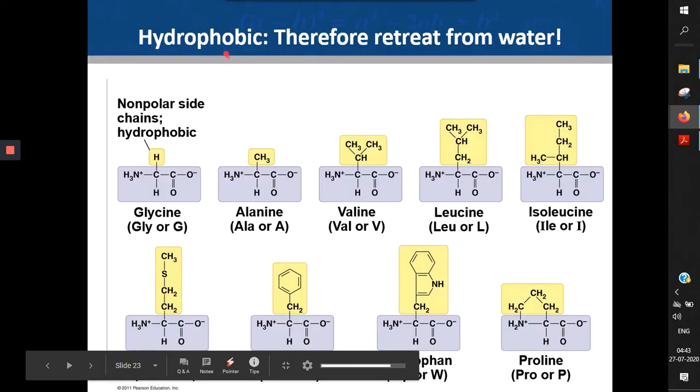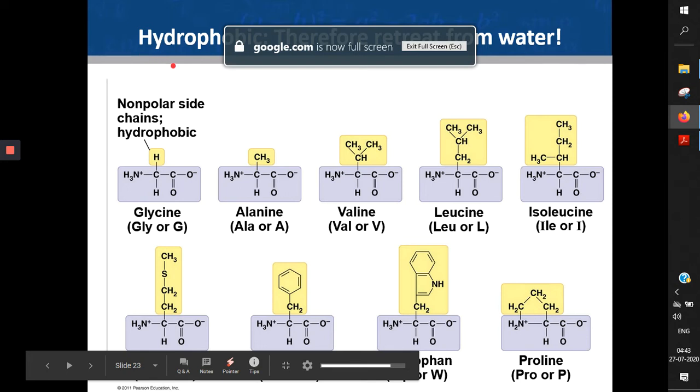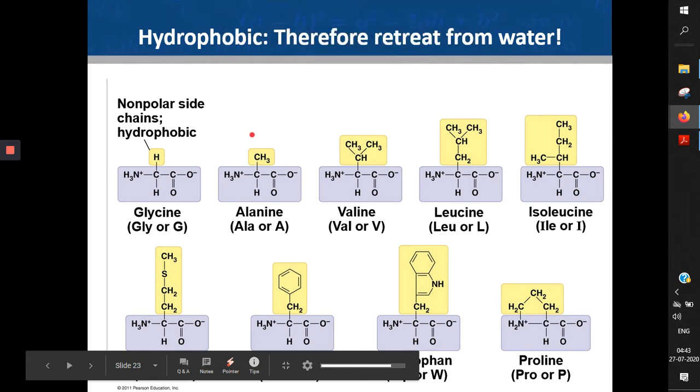So the first type of amino acid that we'll study are the hydrophobic amino acids. Now, from the name itself, like I told you, the R group or the side chain is the key player over here. All the amino acids will have a central carbon, a carboxylic group, and an amine group. But what is different about them is the R group. In glycine, the R group is just a hydrogen atom. But in alanine, the R group is a methyl group.